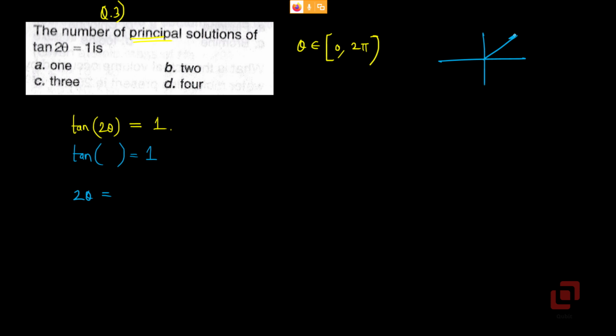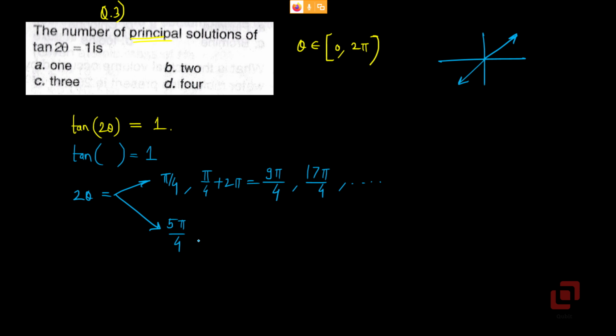In the first quadrant, pi by 4, or in the third quadrant, 5 pi by 4. Yes. Keep on adding 2 pi. Pi by 4 plus 2 pi will be 9 pi by 4. And then 9 pi by 4 plus 2 pi will be 17 pi by 4, and so on.